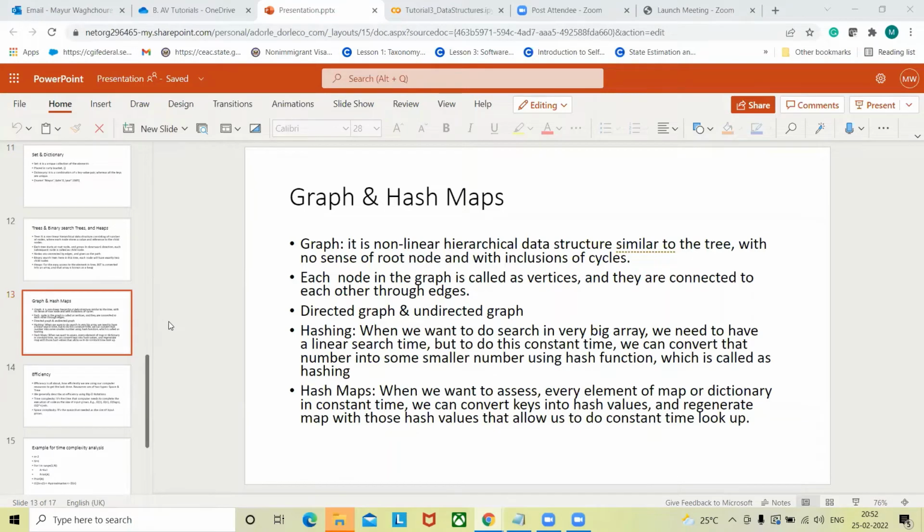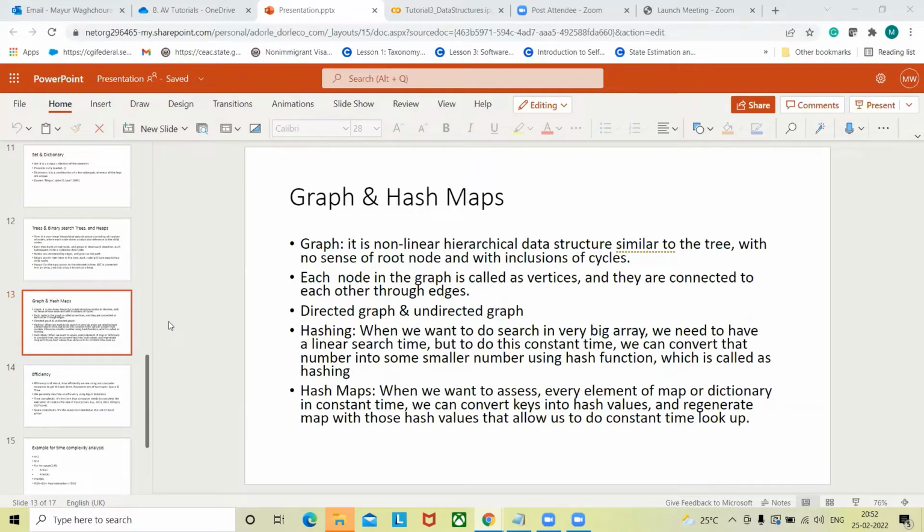Yes, yes. So what we were saying is, in the case of the tree, basically we will have a root node, and we will not be able to cycle through that entire structure. We cannot come back to the same node again. This is possible in the case of the graph.